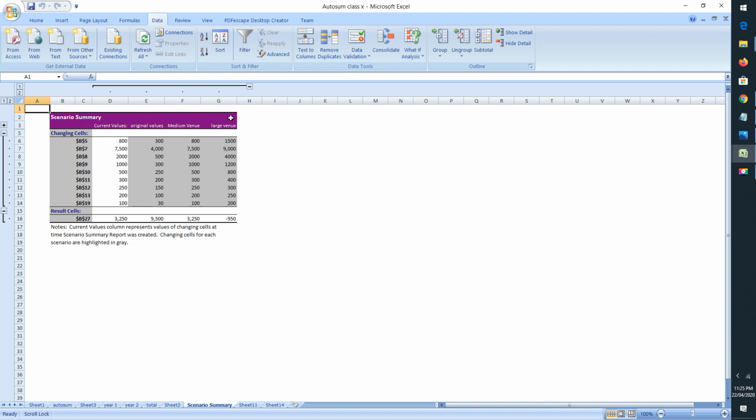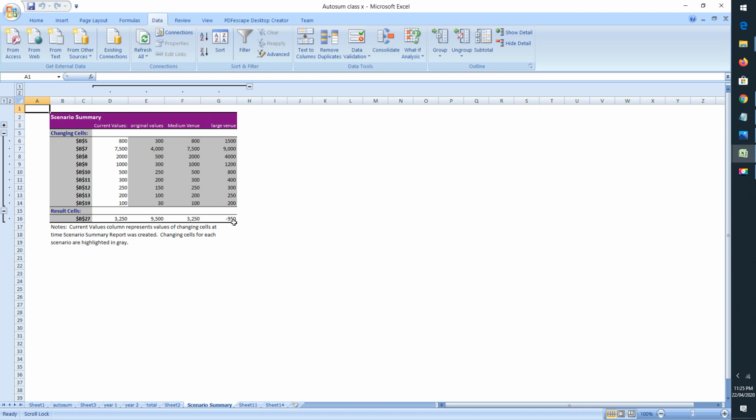Here at the top row you can see the current values it is representing. Like currently we were on whatever scenario we were, so that value will be represented here, because we have our cursor put on medium venue, so it has shown the current values. Then original values, so originally in our worksheet whatever values were displayed, it is being displayed here. Then medium venue, and then large venue.